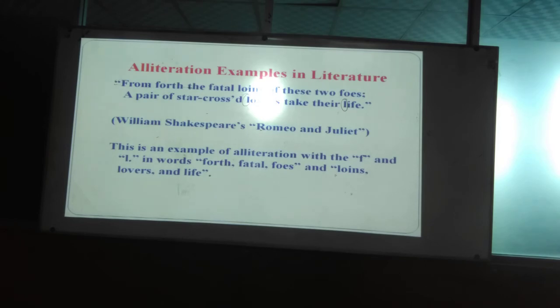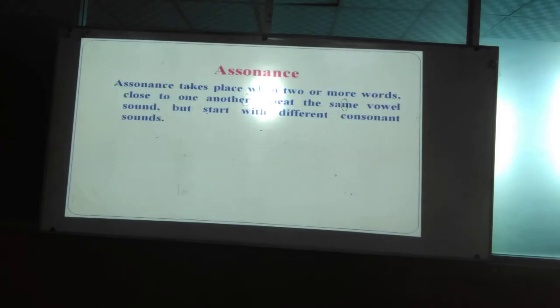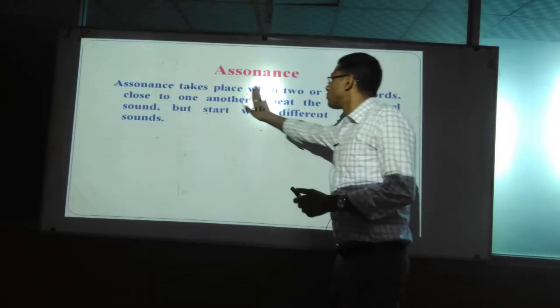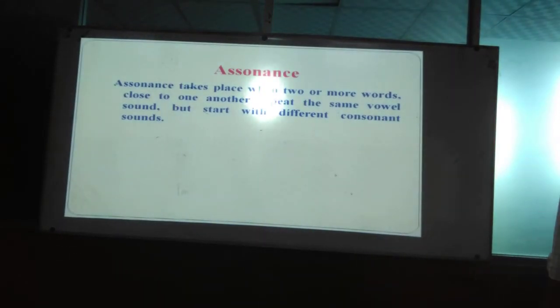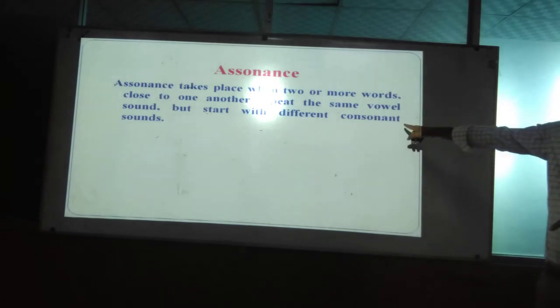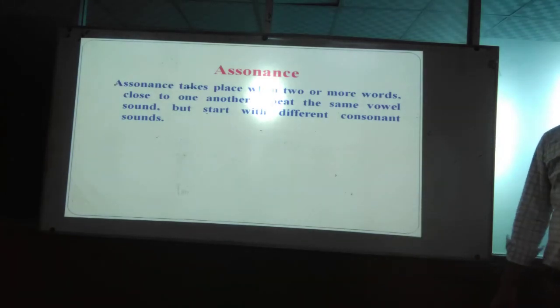What is assonance? Assonance takes place when two or more words close to one another repeat the same vowel sound but start with a different consonant. As Jahangir, I have already asked you to write: look, love, lost. Why is it not assonance? Obviously the vowel sound is repeated, there is no doubt, and they are close as well.